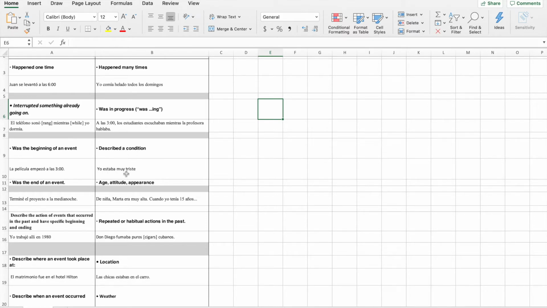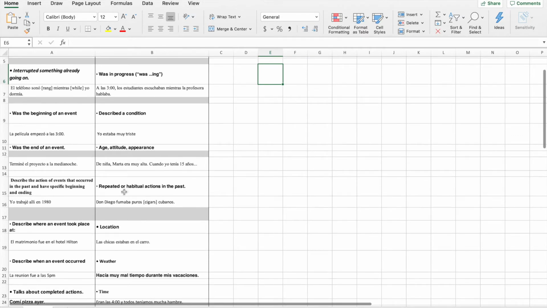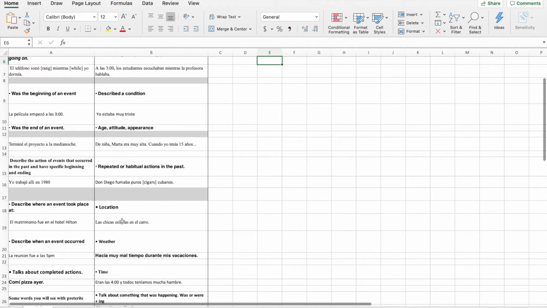Then describe an action, a condition, all right? So yo estaba muy triste, yo estaba muy enferma, yo estaba muy cansada. You have to use the verb estar, which is to be, and you got it conjugated in pretérito imperfecto. Every time you talk about age, attitude, appearance, you have to use imperfecto. All right, repeating action that happens more than once, again, imperfecto. Location has to be the verb to be, estar, in imperfecto.